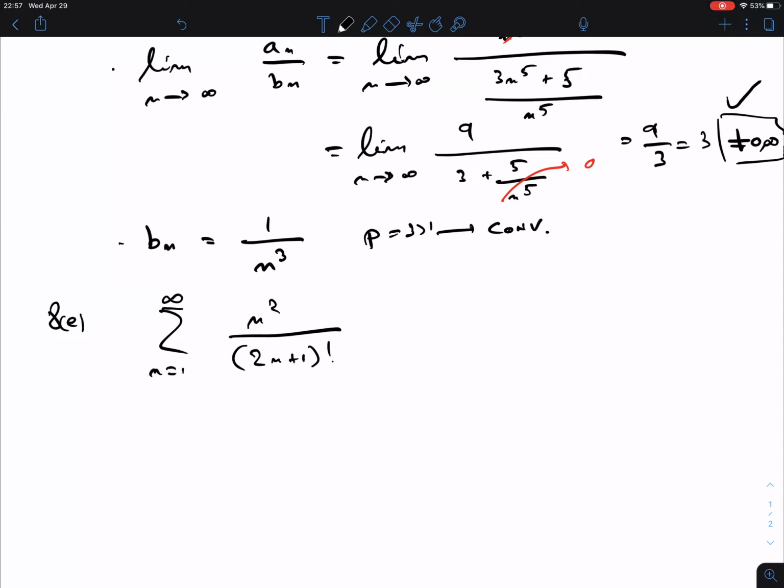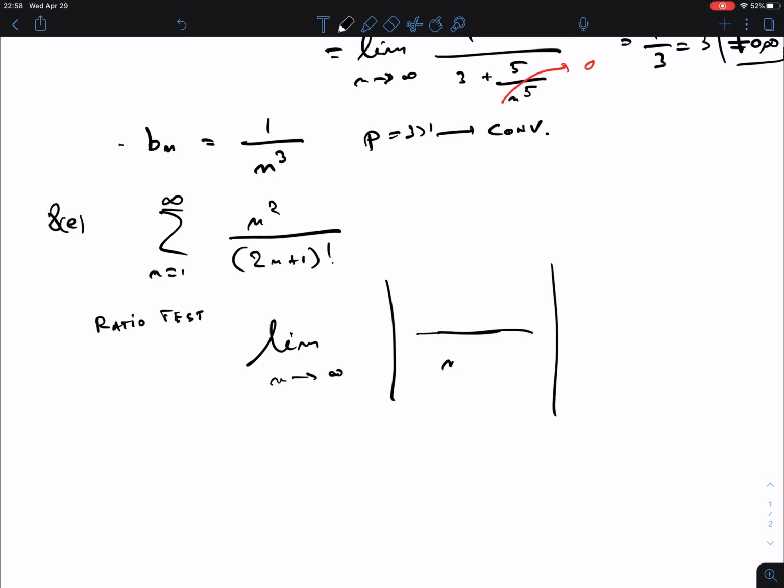And with factorials, I have not seen any other case except where you have to use the ratio test. Okay, ratio test. So we're going to do the ratio test here. For that, we take the limit for n going to infinity, and absolute values are not really necessary because everything is positive. We put the expression in the denominator. Please do follow this order, don't mess it up. Don't get confused, because then you get exactly the opposite answer.